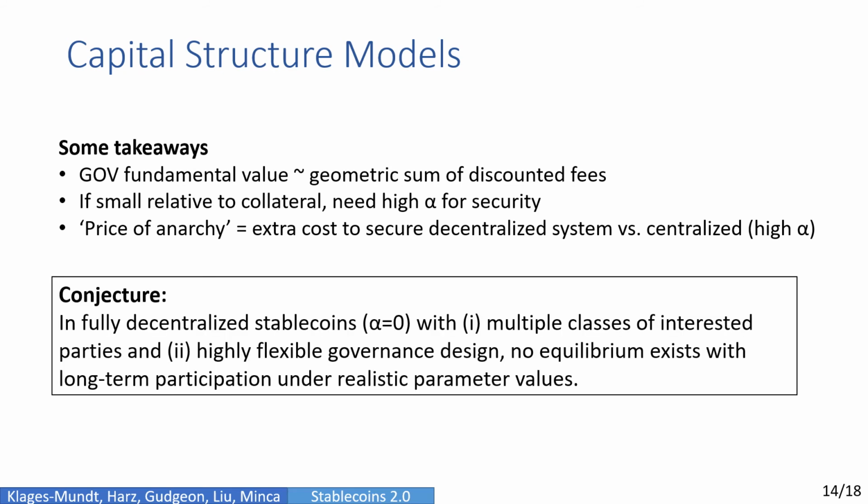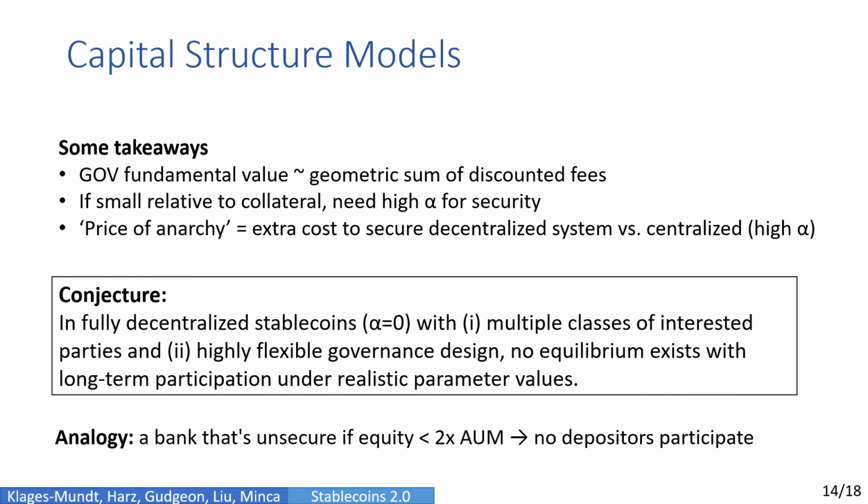Then, given the conditions here, essentially encompassing existing stablecoin designs that aim to be fully decentralized with flexible governance, we conjecture that no long-term equilibrium for participation exists. To illustrate, we draw an analogy with a bank. If deposits at the bank are unsecured, and bank equity is worth less than, say, 2 times assets under management, then essentially no depositors will choose to participate.